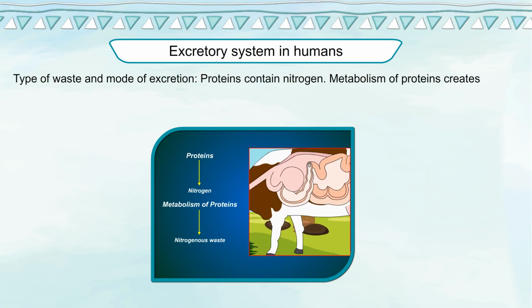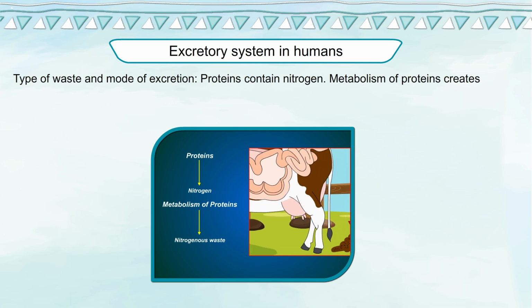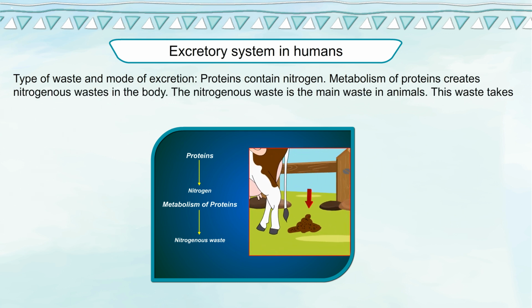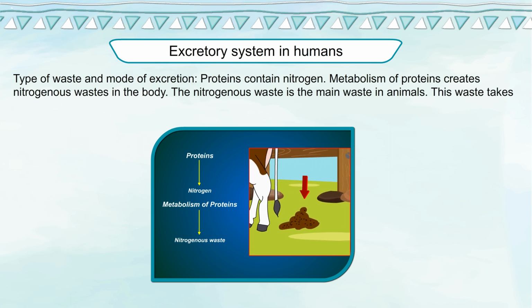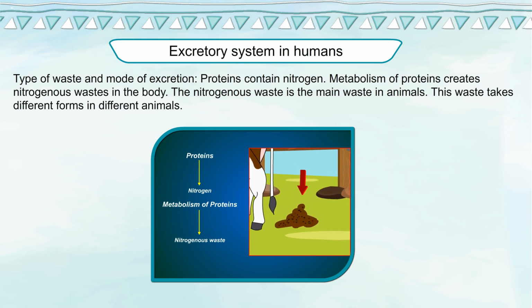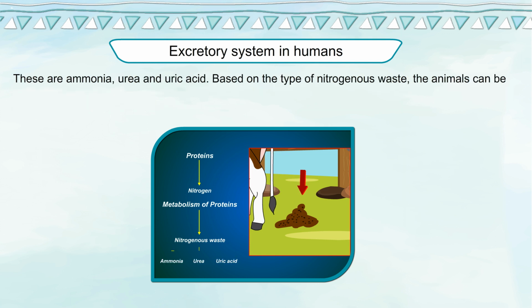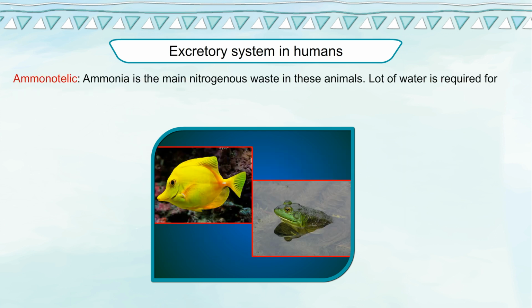Type of waste and mode of excretion. Proteins contain nitrogen. Metabolism of proteins creates nitrogenous waste in the body. The nitrogenous waste is the main waste in animals. This waste takes different forms in different animals. These are ammonia, urea and uric acid. Based on the type of nitrogenous waste, the animals can be divided into the following categories.